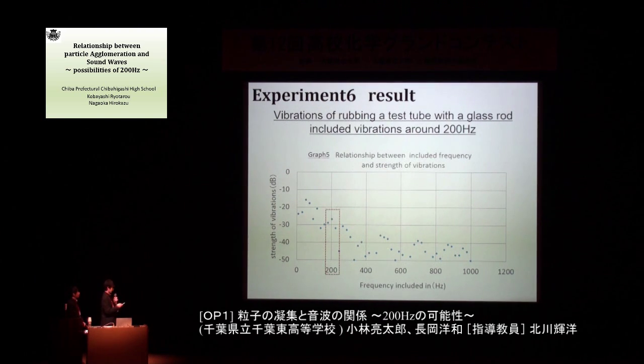Result. The vertical axis shows the strength of vibrations. The horizontal axis shows the frequency included. From this graph, vibrations of rubbing with a glass rod included vibrations around 200 Hz.